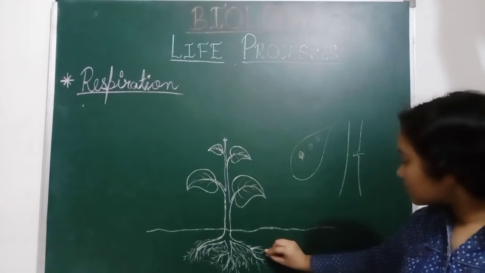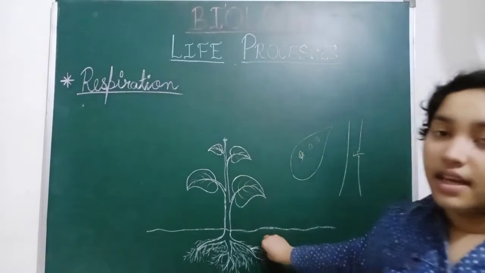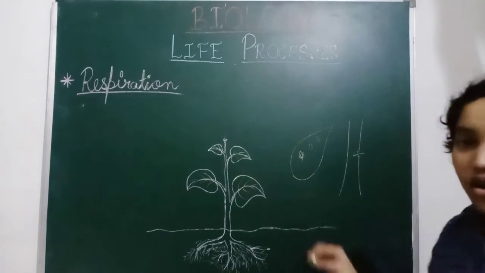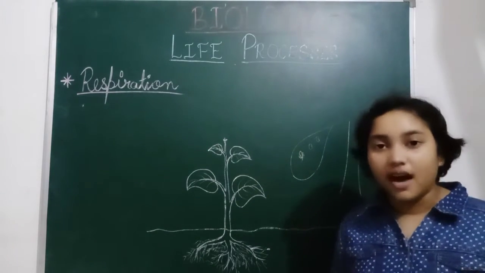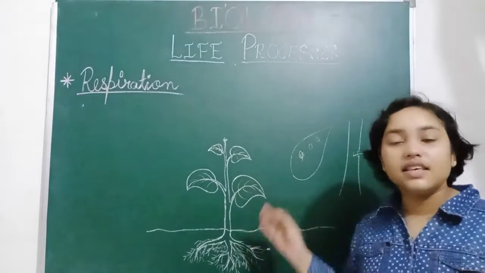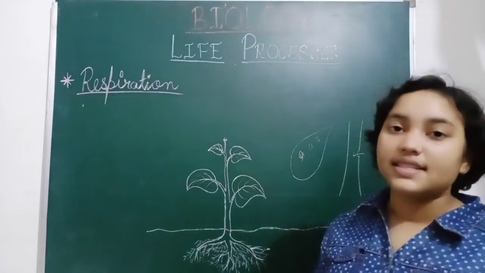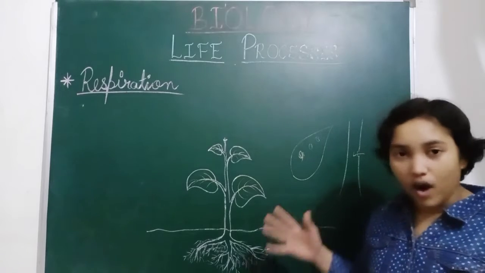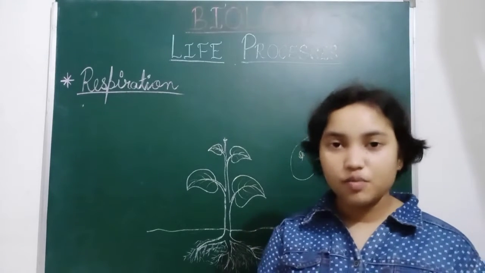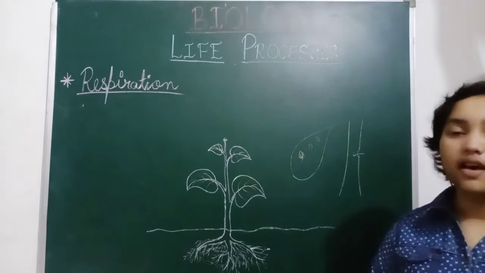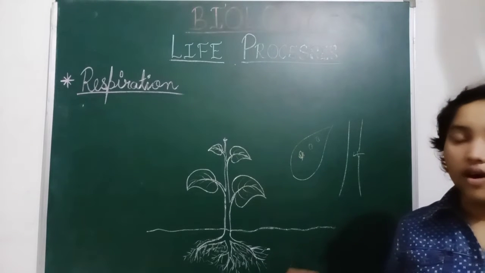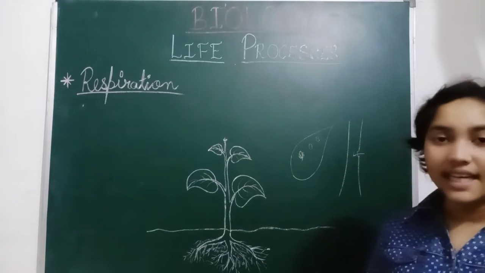In the roots there are small pores which also work like stomata, because soil has small tiny gaps between the particles, and air is also present in the soil.